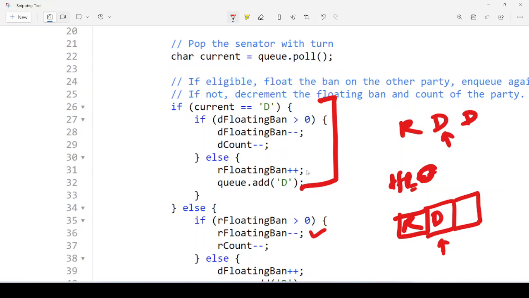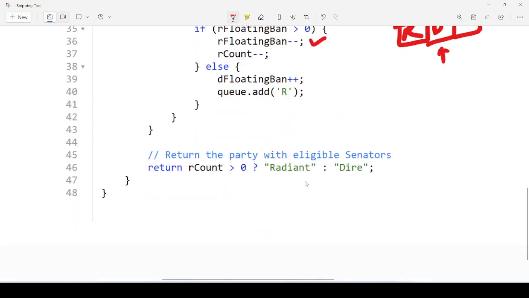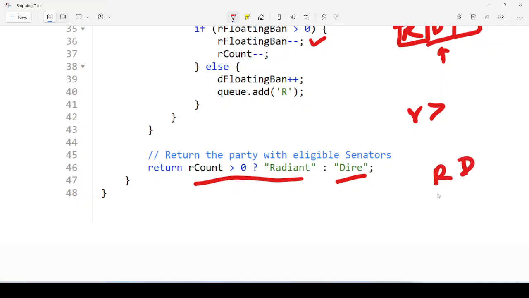And he will not go to here for this example. So once this is minus minus, as you can see, finally you will have our R count. If R count is greater than 0, we will get our Radiant, otherwise Dire. Based on that, first you have to increment your R count and D count. Based on R count and D count, you will check each character and add onto the queue, right?